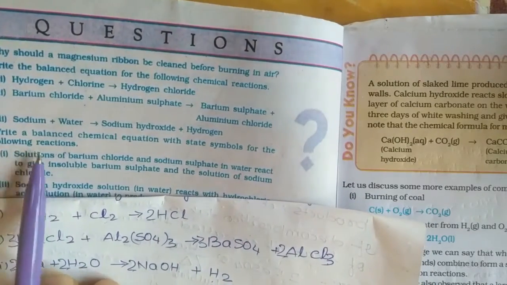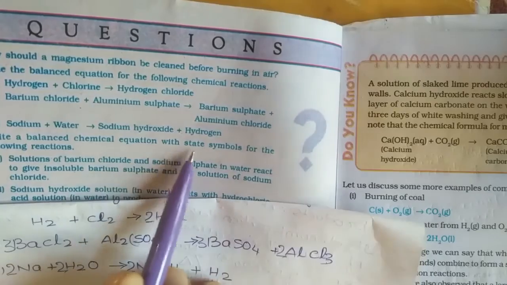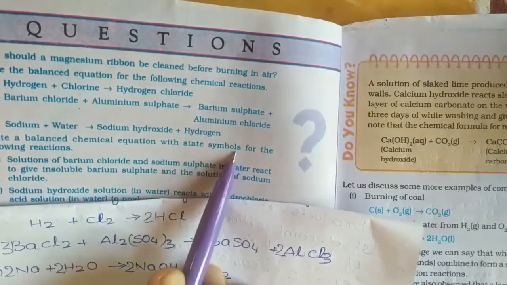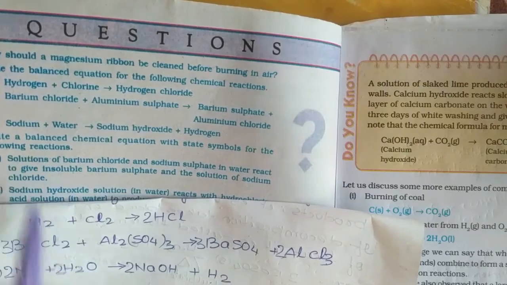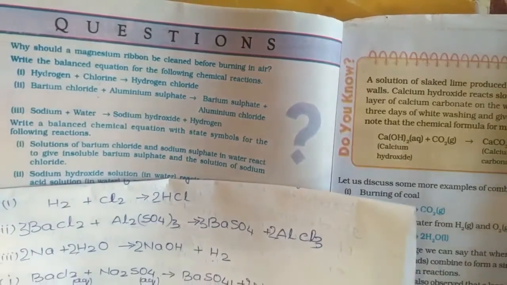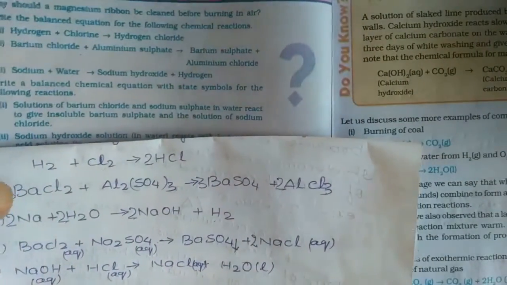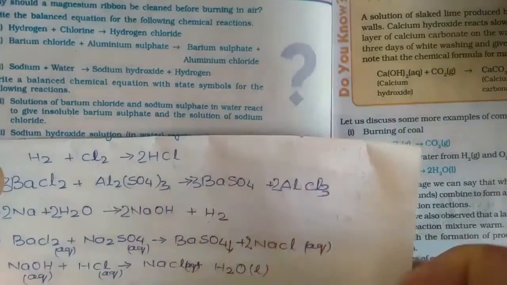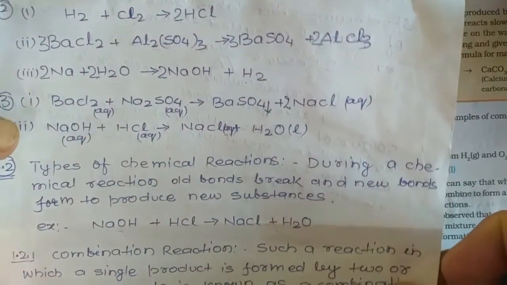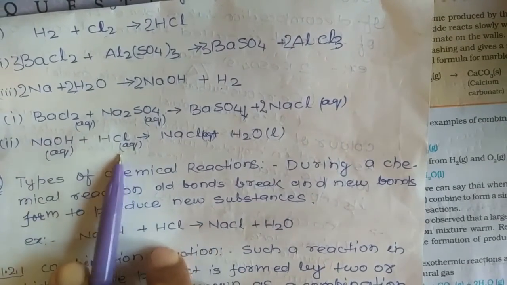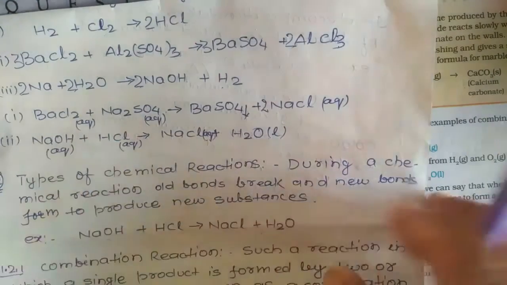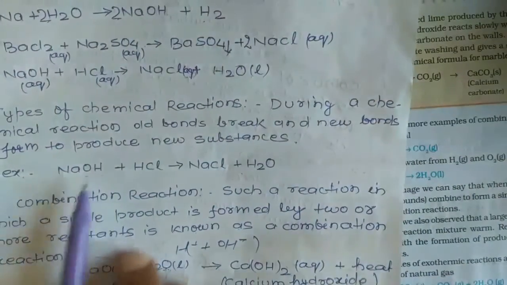Now in the third, write a balanced chemical equation with state symbols for the following reactions. A state symbol means in which state it is: either it is aqueous, or liquid, or gaseous, or solid. See here, I have written these two answers. Correct? You will have to go through it. You will come to know about this point.